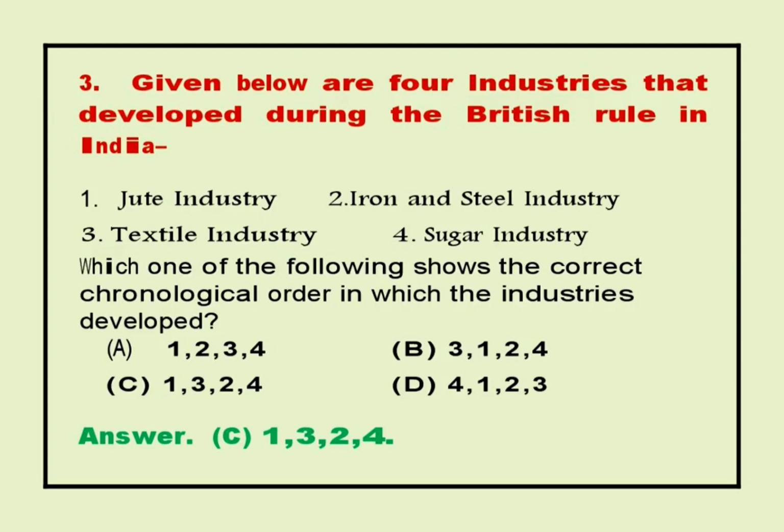3. Given below are 4 industries that developed during the British rule in India. 1. Jute industry. 2. Iron and steel industry. 3. Textile industry. 4. Sugar industry. Which one of the following shows the correct chronological order in which the industries developed? Answer C. 1, 3, 2, 4.